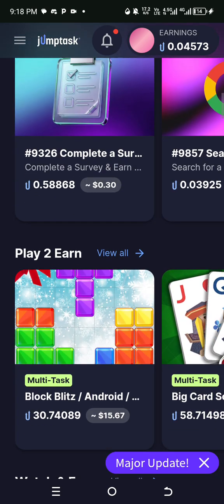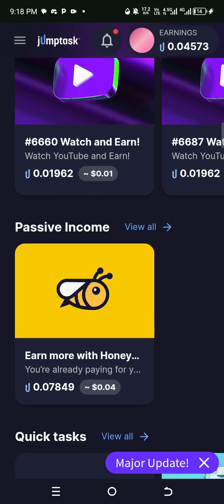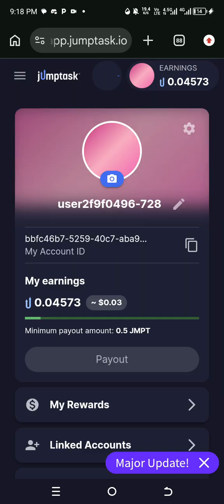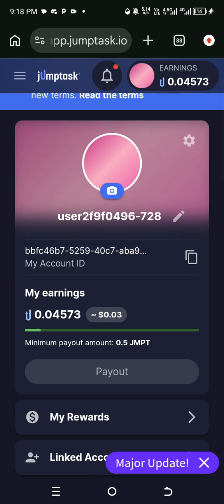But the reason why I stopped JumpTask was that they were paying less, and their coin was very low. The price of the coin had gone down seriously. So that's the reason why I actually stopped. But now they are making progress in changing their payment method. They are not using this JMPT. So that's why I will advise you to move back into JumpTask. Yeah, I think before this month ends, let's check it.